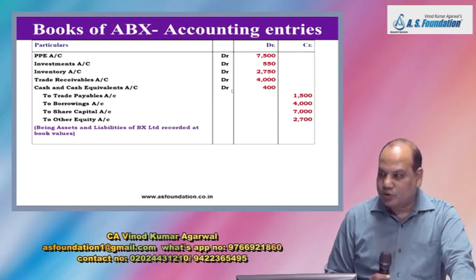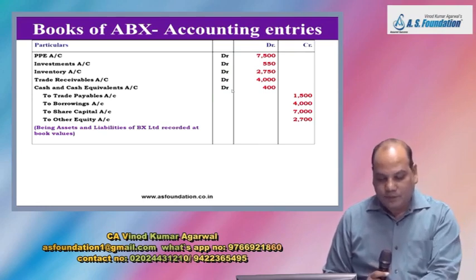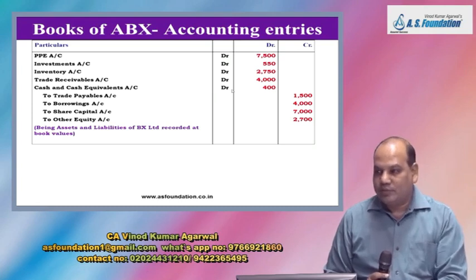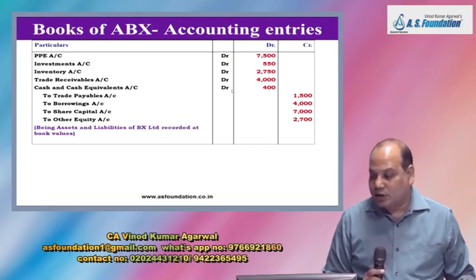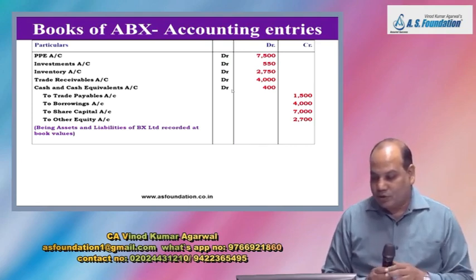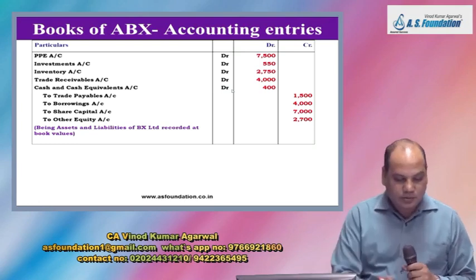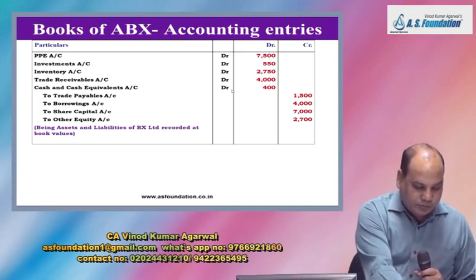Inventory account debit 2,750. Even if the fair values of PPE and inventory of BX Limited are given, ignore. Trade receivable account debit 4,000.